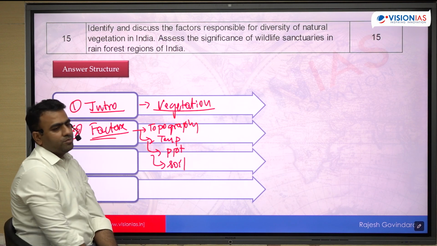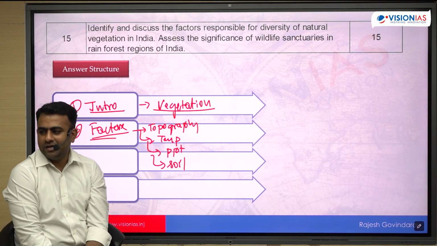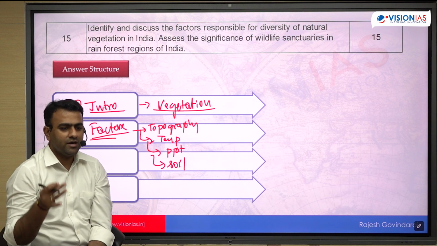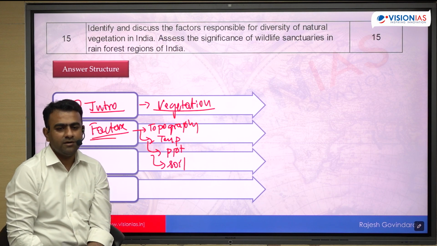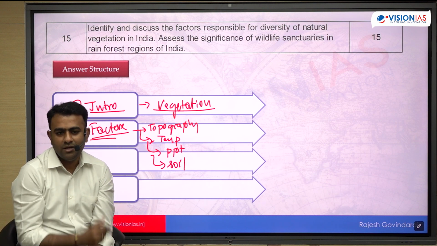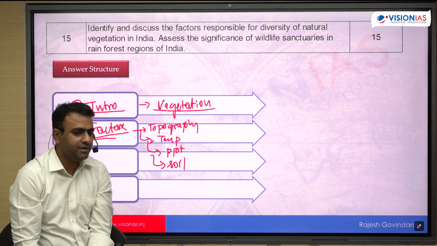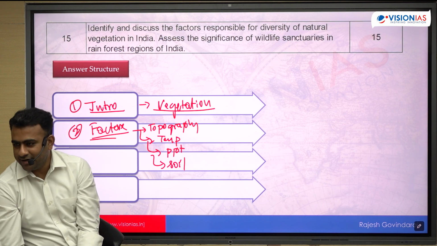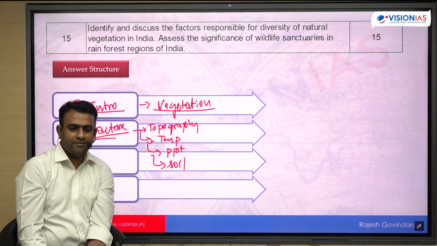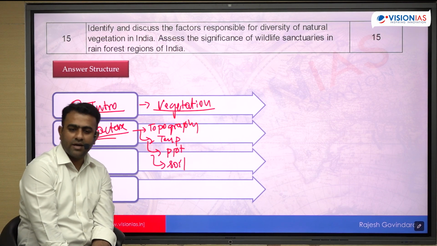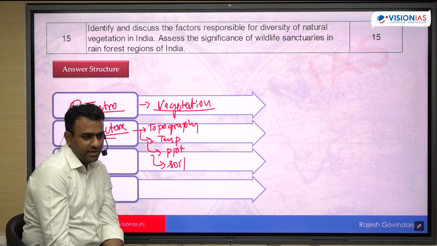Topography. Coming to the topography, we have a very diverse topographical condition in India. We have plain area, plateau area, mountain area, coastal area. सारा मिलेगा. There's so much of variation in the topography. Definitely the vegetation would also vary. Give examples. Very much important. The type of vegetation which is found in Himalayas are different. The type of vegetation which is found in the coastal areas is different. Mangroves. In the plain areas, again it is different. Then come to the hilly area, plateau area.